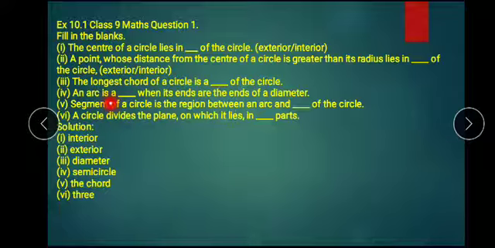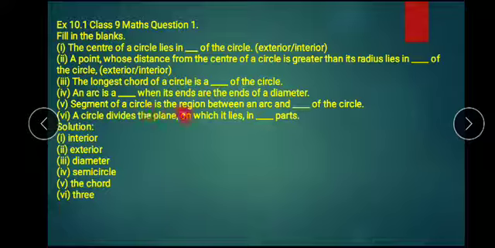An arc is a dash when its ends are the end of a diameter. If we have a circle and this is a diameter, then this is the arc. The arc will be the semicircle. The answer is that the arc is a semicircle, because the diameter divides the circle into two equal parts, so half part will be the semicircle.